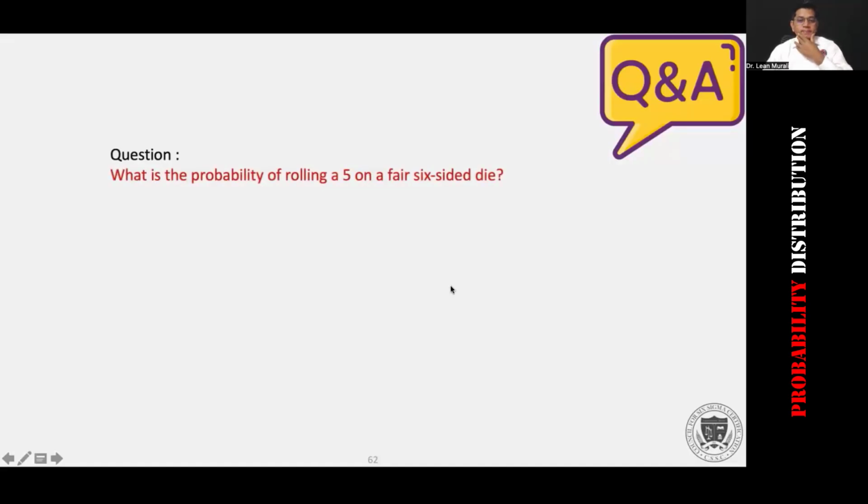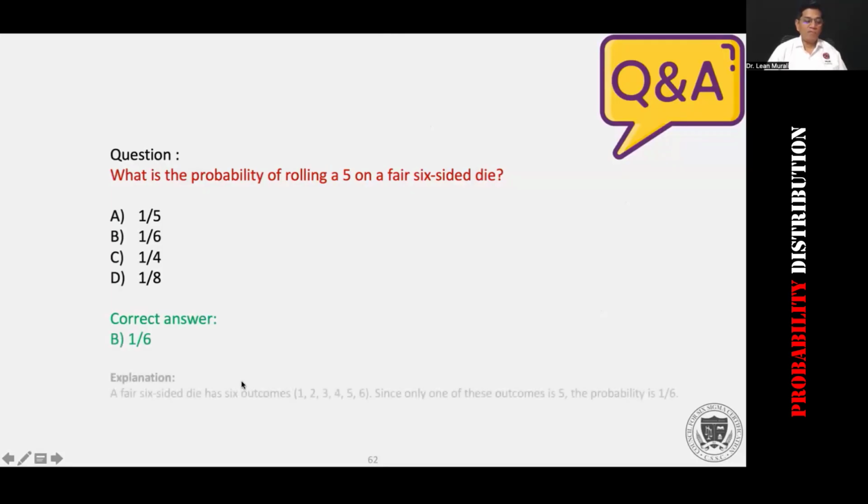The question: what is the probability of rolling a 5 on a fair six-sided die? You know the answer already, right? You can type the answer in the chat box. All of you have given the answer. The correct answer is 1 by 6. We have deliberated enough on this.